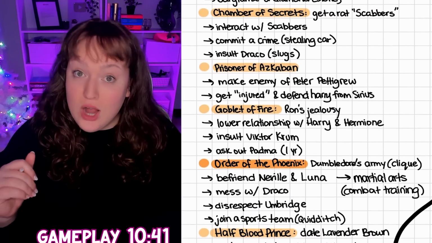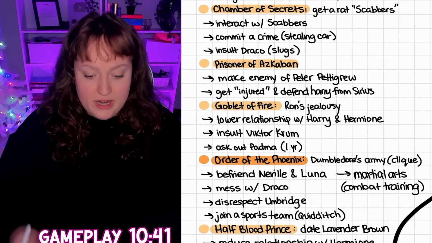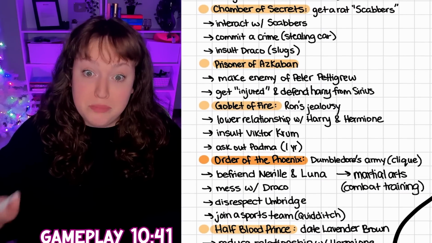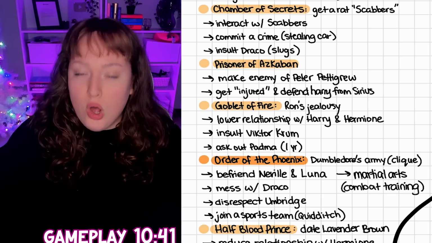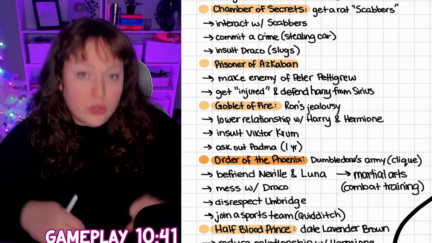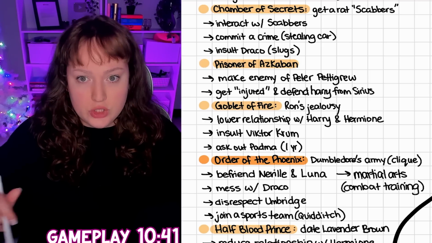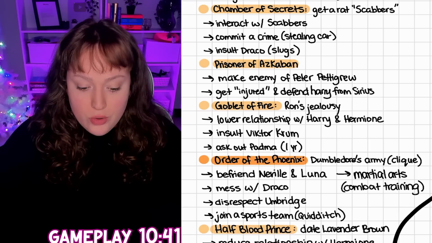Now we get to Prisoner of Azkaban. So in Prisoner of Azkaban, this is where we discover Scabbers is Peter Pettigrew. So this is where we officially make an enemy of Peter Pettigrew. And I'm also going to lose or release our pet hamster because Scabbers is no more. We're also going to get injured.